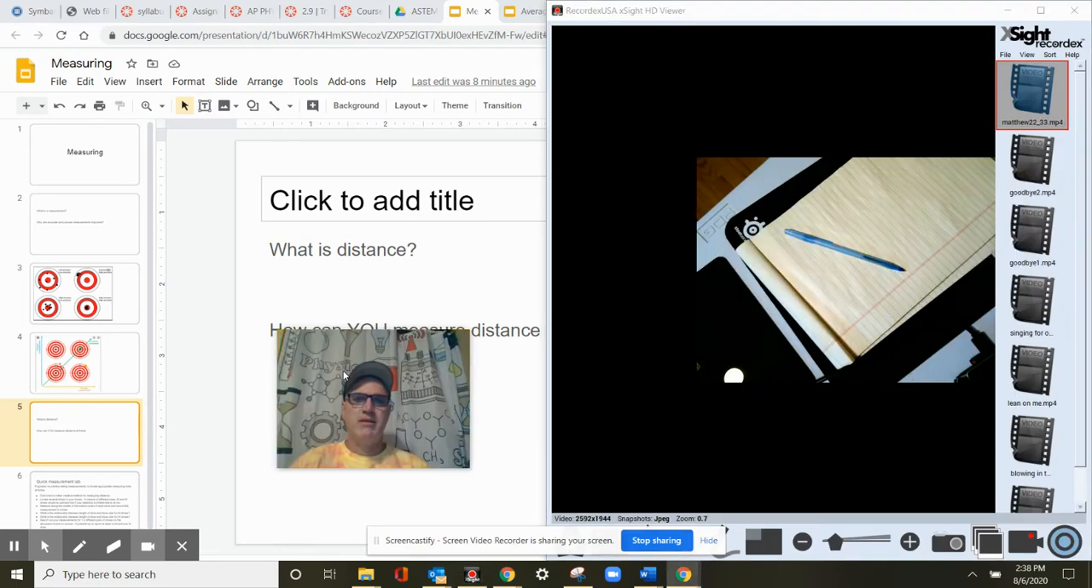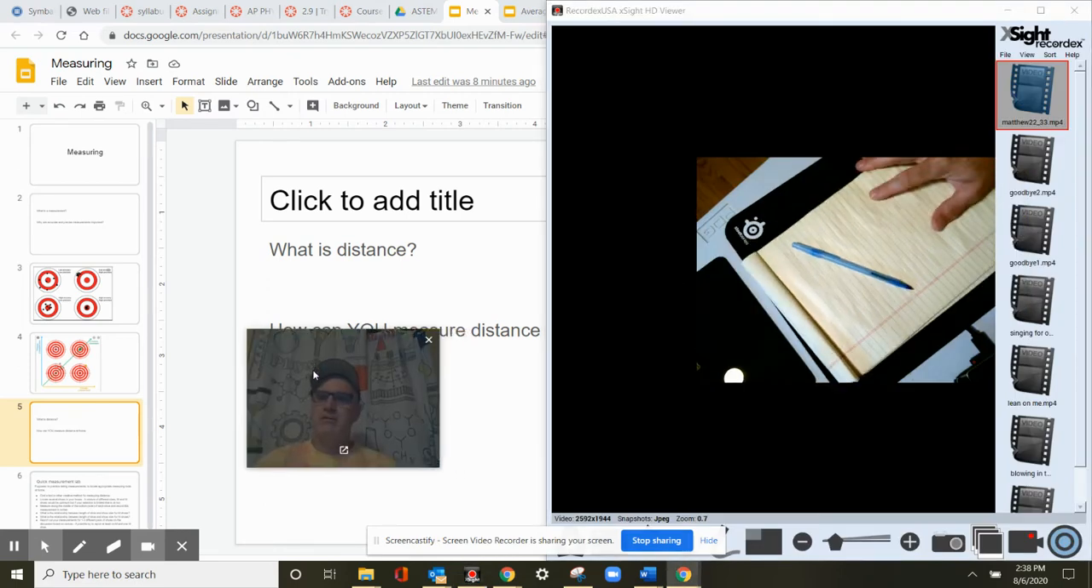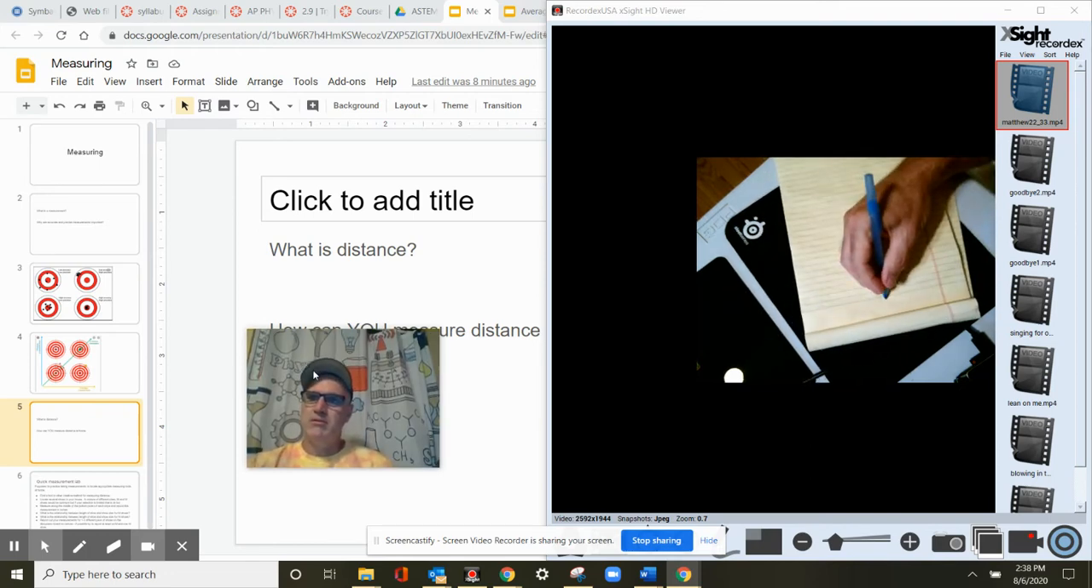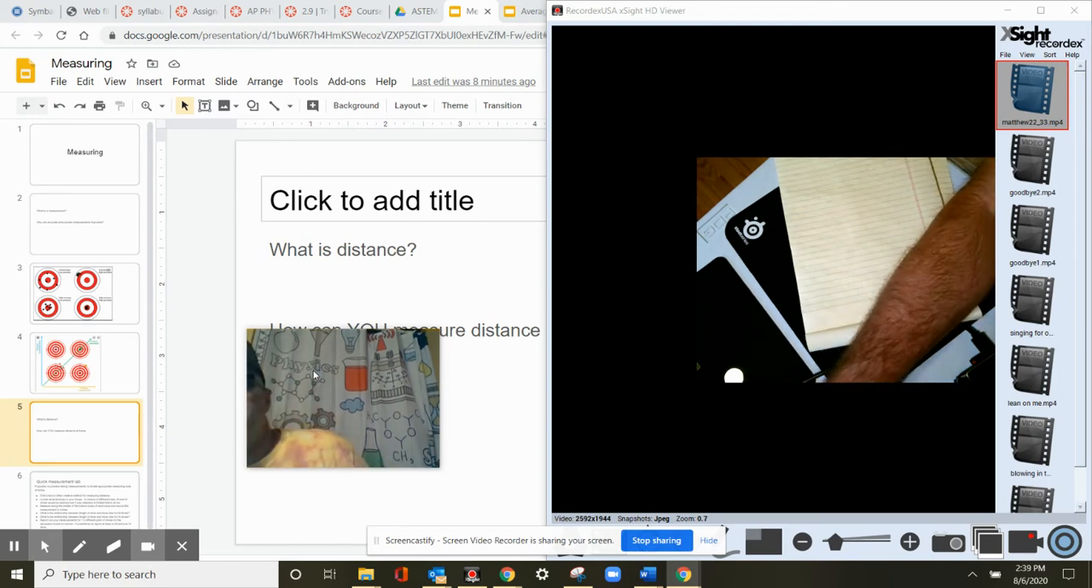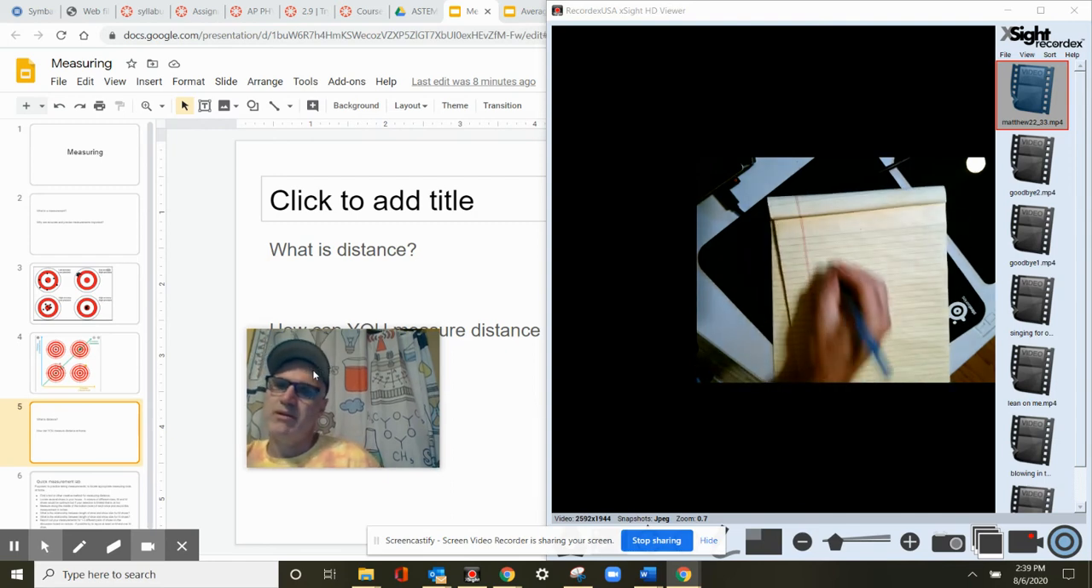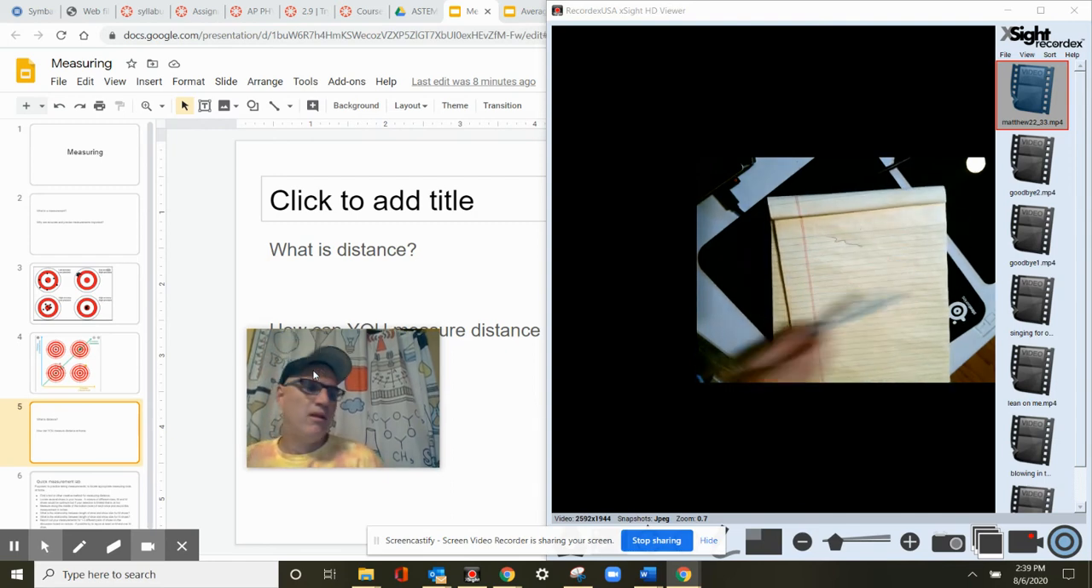And now my face is right in the way, as always. All right. So that's upside down. Just flip it. There we go. All right, that's better. So here I am. Now I'm not upside down.